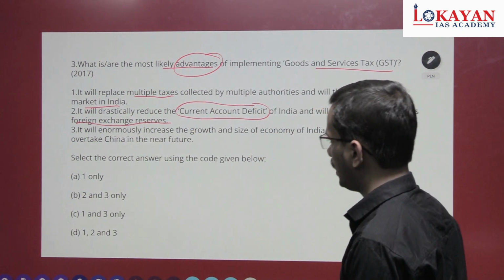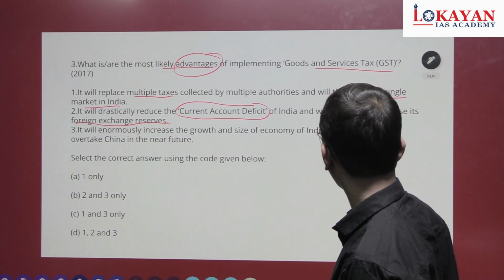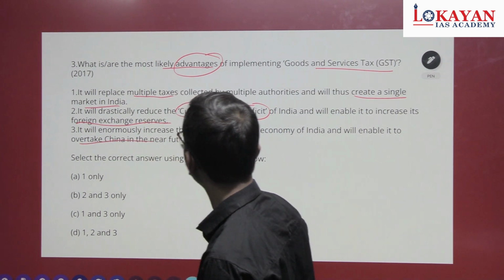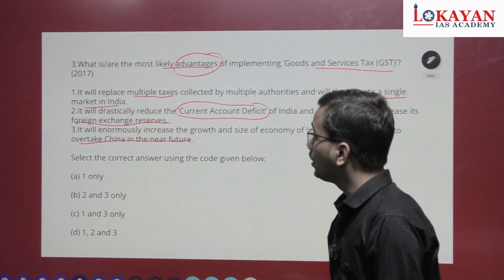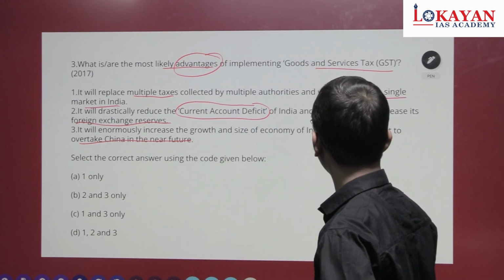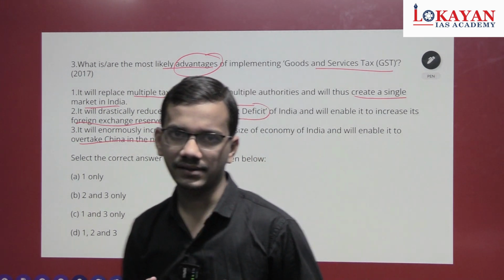Third, it will enormously increase the growth and size of the economy of India and will enable it to overtake China in the near future. Now see, the first one is that it will replace multiple taxes collected by multiple authorities and create a single market.